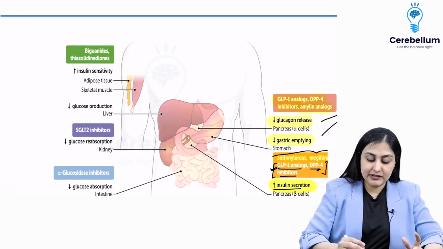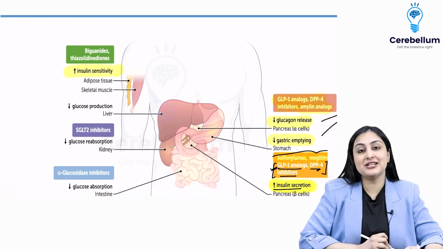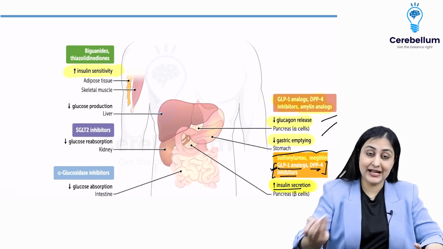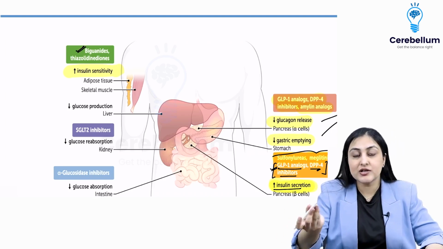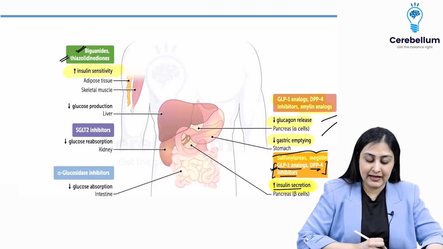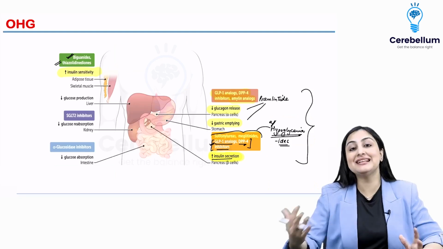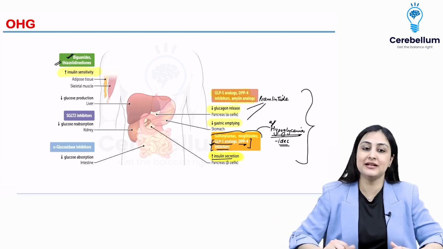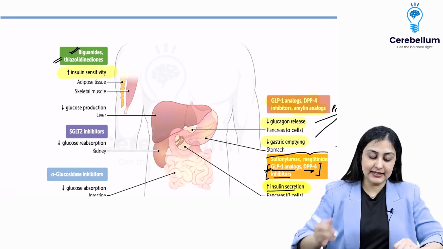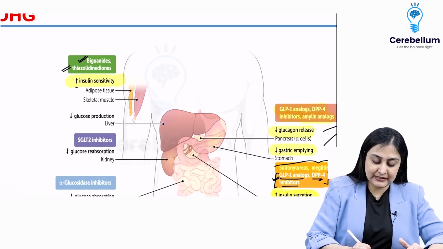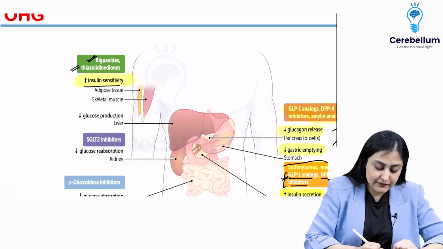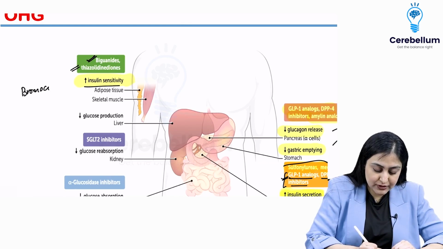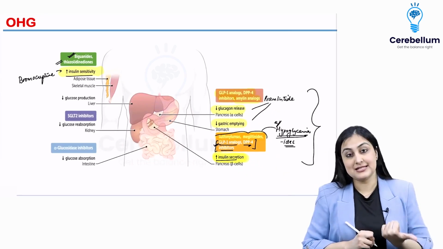Then you want to remember the drugs which increase insulin sensitivity. Very important for type 2 diabetes again. So here you have biguanides, the most important is metformin, and you have thiazolidinediones, all of your glitazones, pioglitazone, rosiglitazone, which come under this category. One more drug which has been included here, not actually a new drug but a new anti-diabetic drug, which is bromocriptine. So with bromocriptine, the hypothesis is that it increases insulin sensitivity.